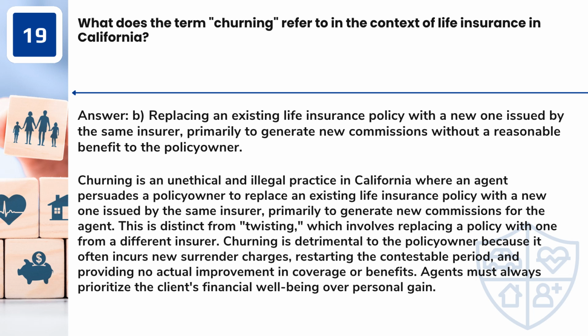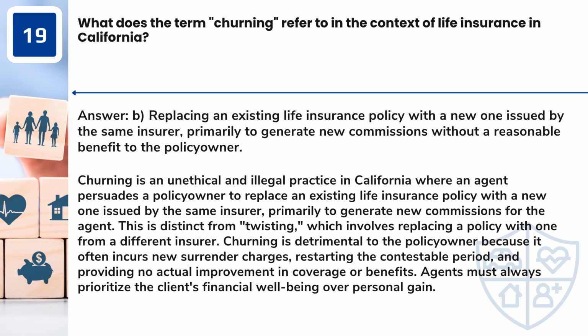Answer: B. Replacing an existing life insurance policy with a new one issued by the same insurer, primarily to generate new commissions without a reasonable benefit to the policy owner. Churning is an unethical and illegal practice in California where an agent persuades a policy owner to replace an existing life insurance policy with a new one issued by the same insurer, primarily to generate new commissions for the agent.